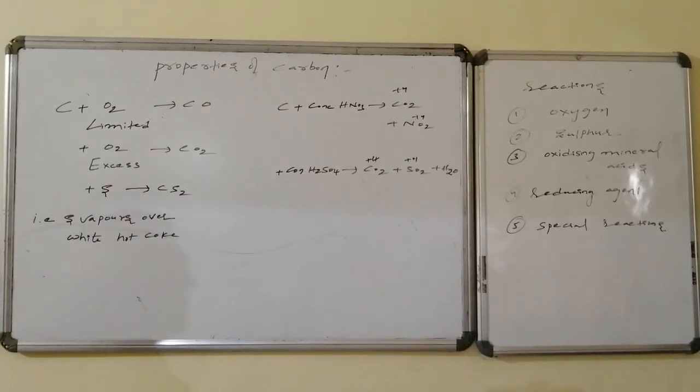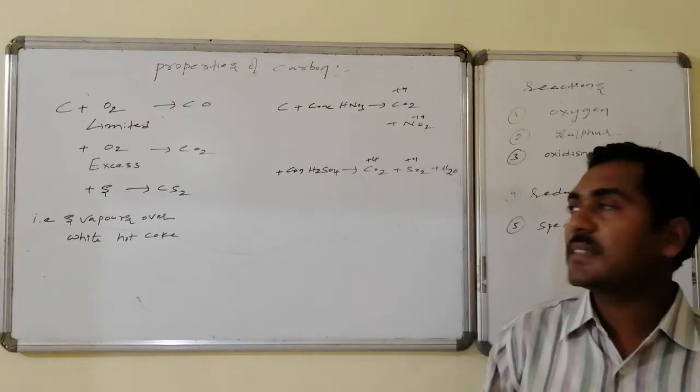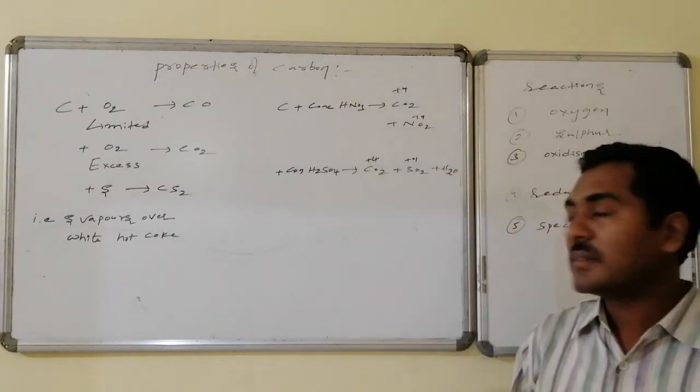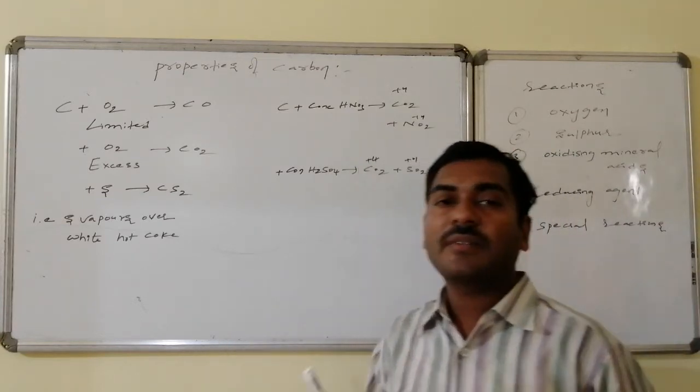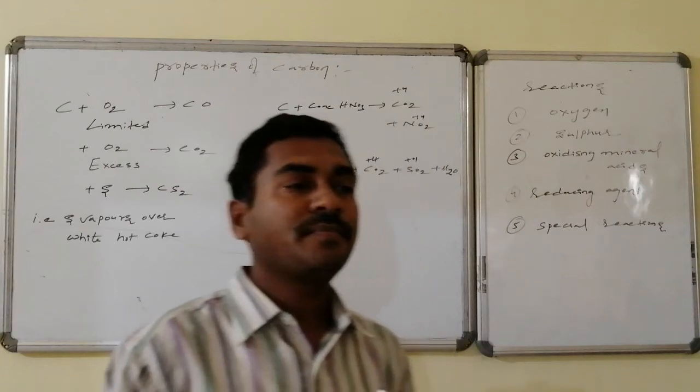Carbon on reaction with oxygen: with a limited supply of oxygen, it leads to the formation of carbon monoxide. With an excess amount of oxygen, it leads to the formation of carbon dioxide. And red hot carbon combines with the vapors of sulfur and forms carbon disulfide.